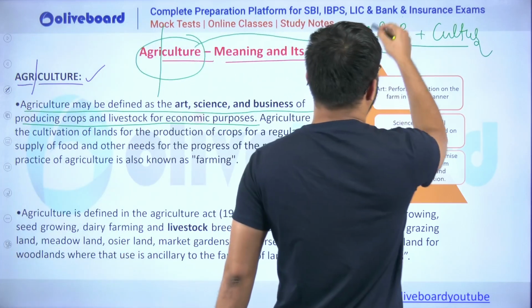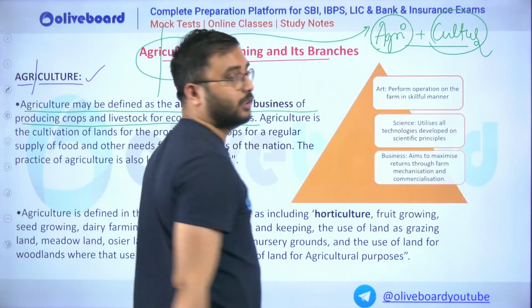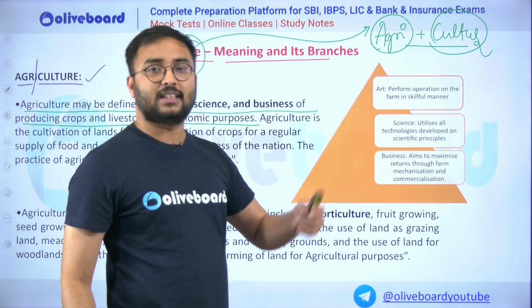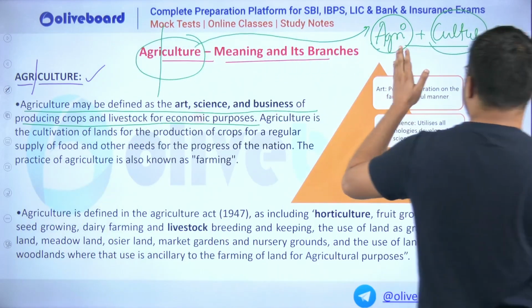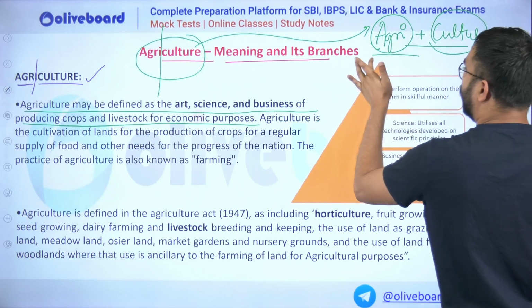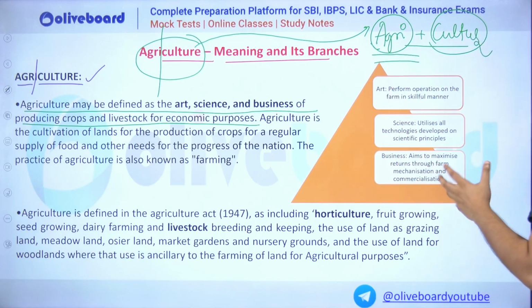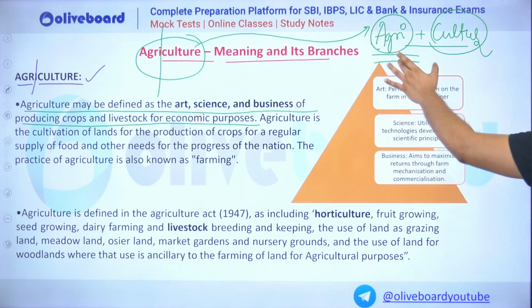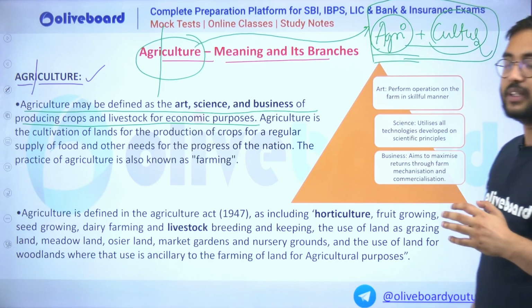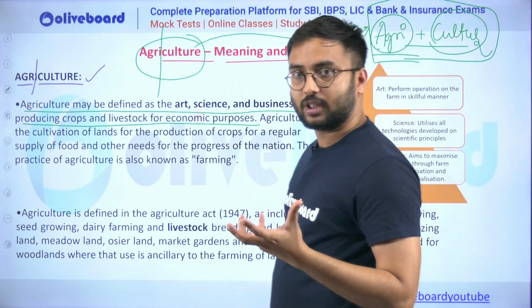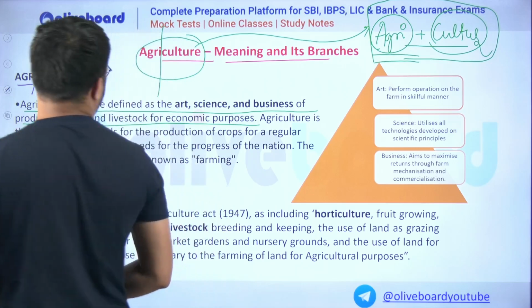So growing anything or culturing, that is the cultus word. So culturing in the sense cultivation. So cultivation of crops, any plant of the field or of the ground. This is your basic definition or basic meaning of the word itself, agriculture. Now we will try to understand the word agriculture, but before that I have one question.